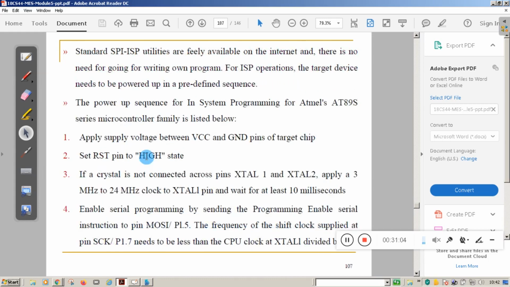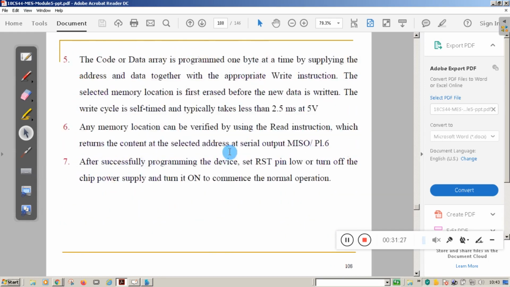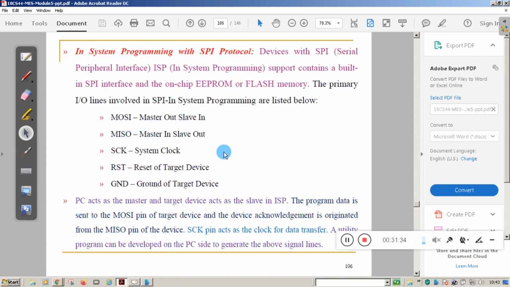Now in system programming, what we do actually, you see here. The explanation part is given, but we will not do all these things because they are built in on the board itself. You need not worry, you have to switch on the board. In the lab, we will connect the LPC 2148 controller.